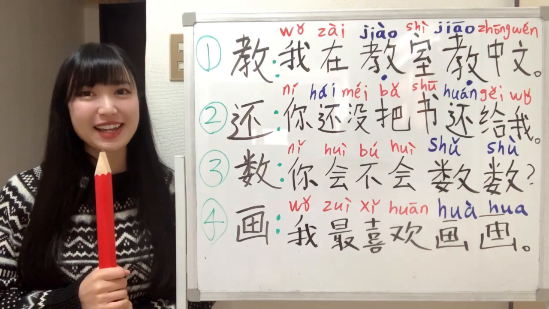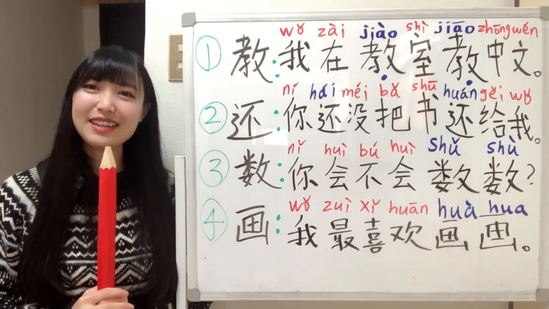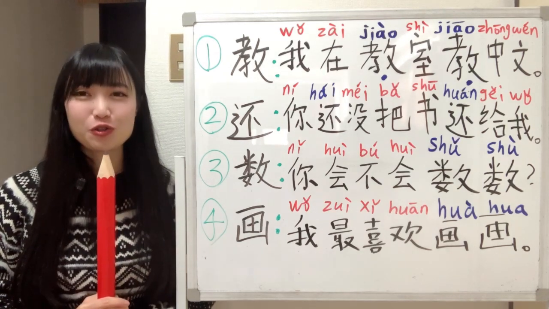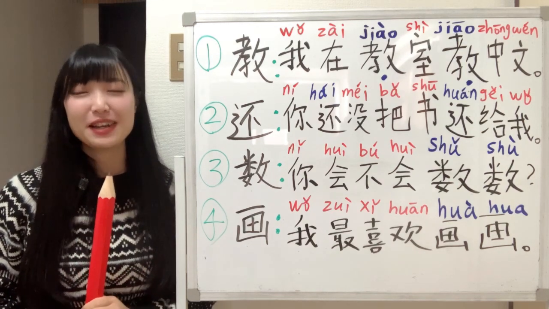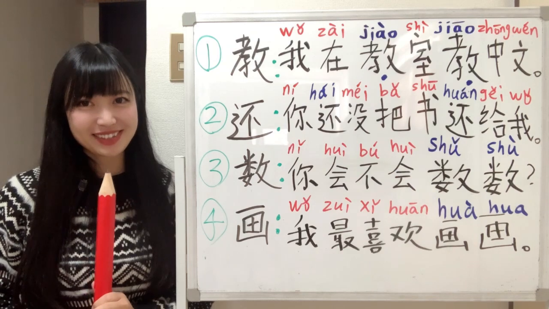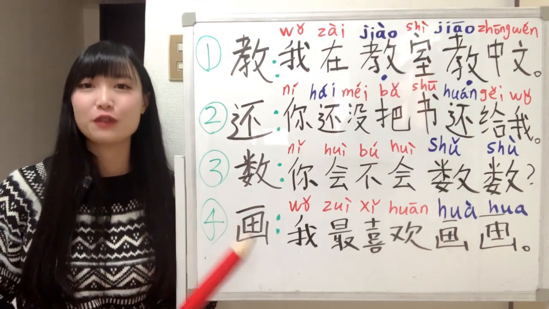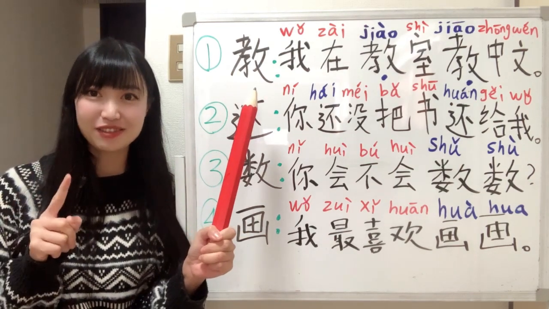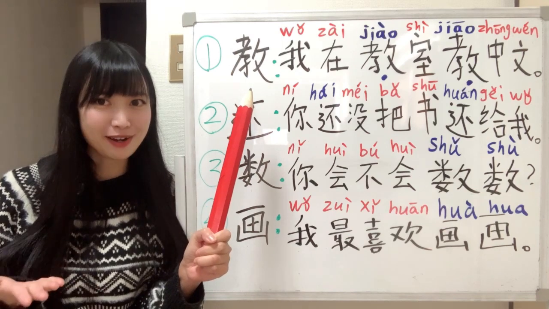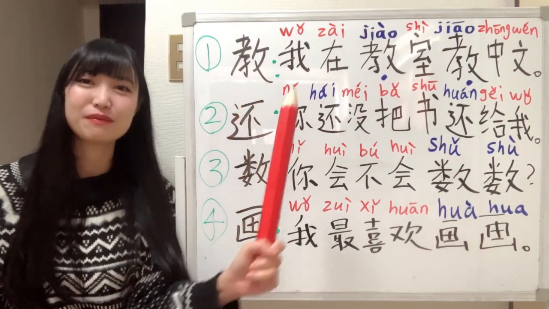Last week, we learned Chinese special verbs together. Each verb has different meanings. Do you still remember? And this week, we are going to learn special verbs, but each verb has different pronunciations. Okay, today we are going to learn 4 special verbs. Number 1 is 教 or 教. Okay, let's read the sentence together.